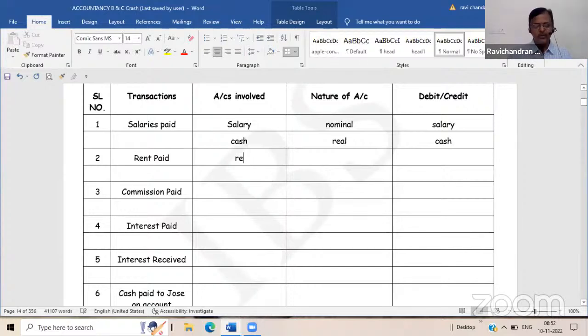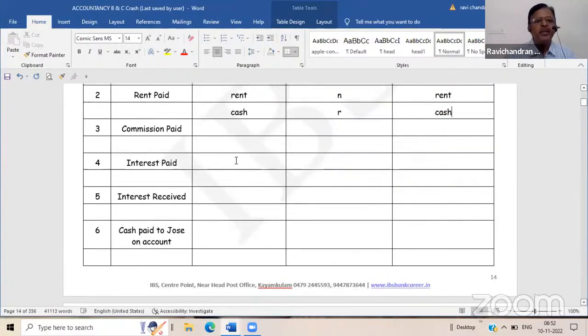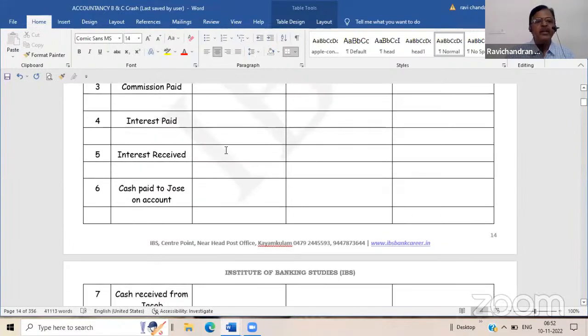Now rent paid. Two aspects are involved: rent account and cash account. Rent is nominal, cash is real. Debit the nominal account, rent, and credit the real account, cash. Commission paid and interest paid are similar to that.